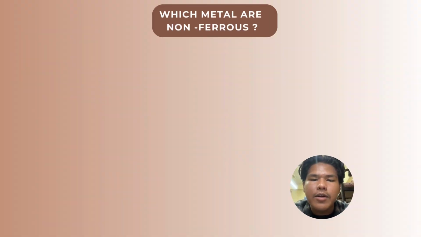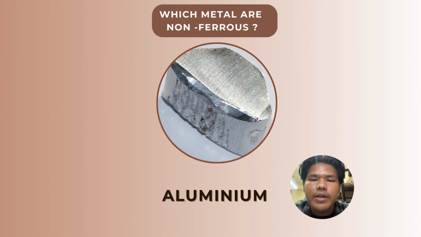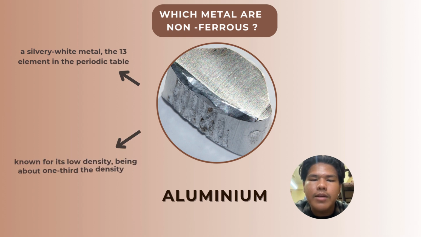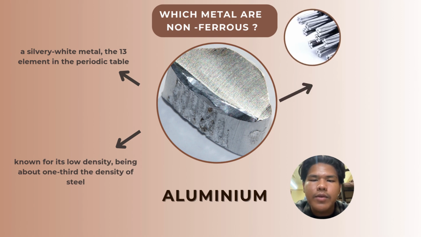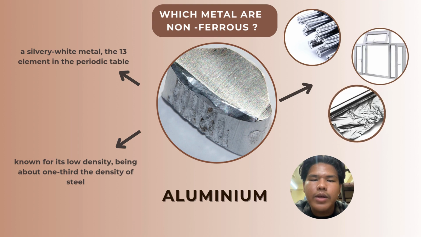Now, let's move on to non-ferrous metal. First up is aluminium. It's a silvery white metal and is the 13th element on the periodic table. Aluminium is known for being lightweight, having only 1/3 the density of steel, but still relatively strong. Because of this, it is widely used in aircraft parts, window frames, and aluminium foil.